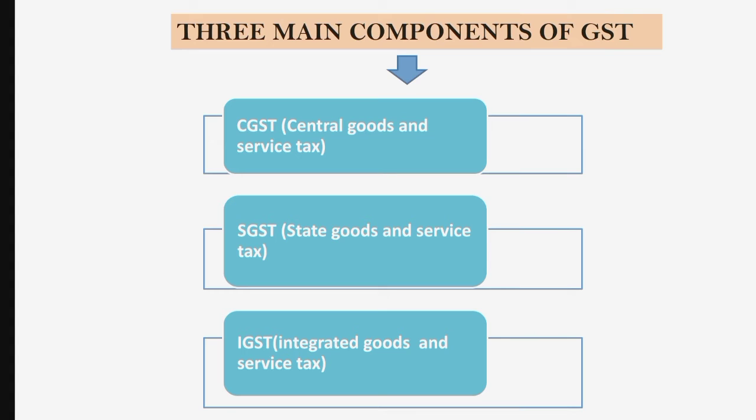All these will be subsumed under CGST. Now next is SGST. SGST means State Goods and Service Tax. A collection of SGST is the revenue of the state government, and with GST all the state taxes like VAT, which is value added tax, entertainment tax, luxury tax, entry tax, etc. will be merged with GST.